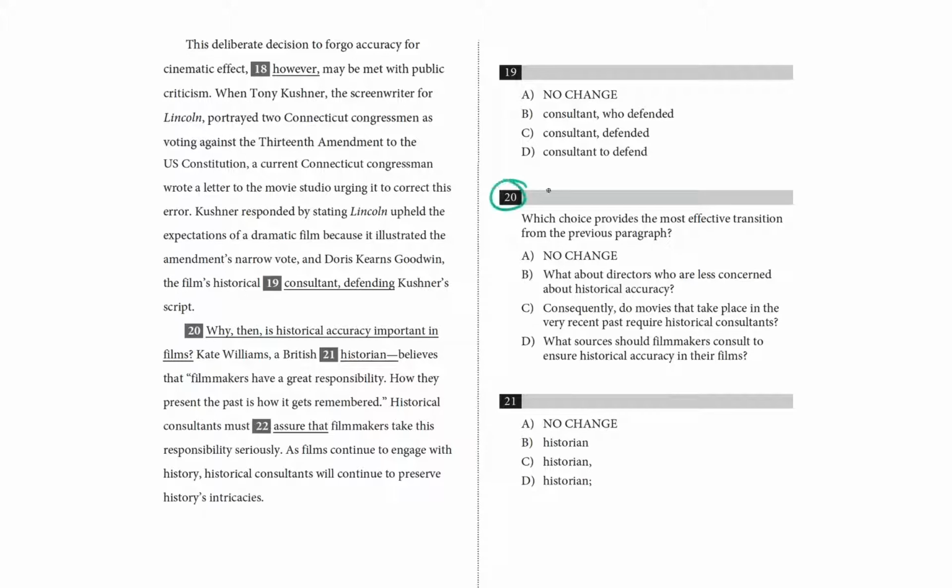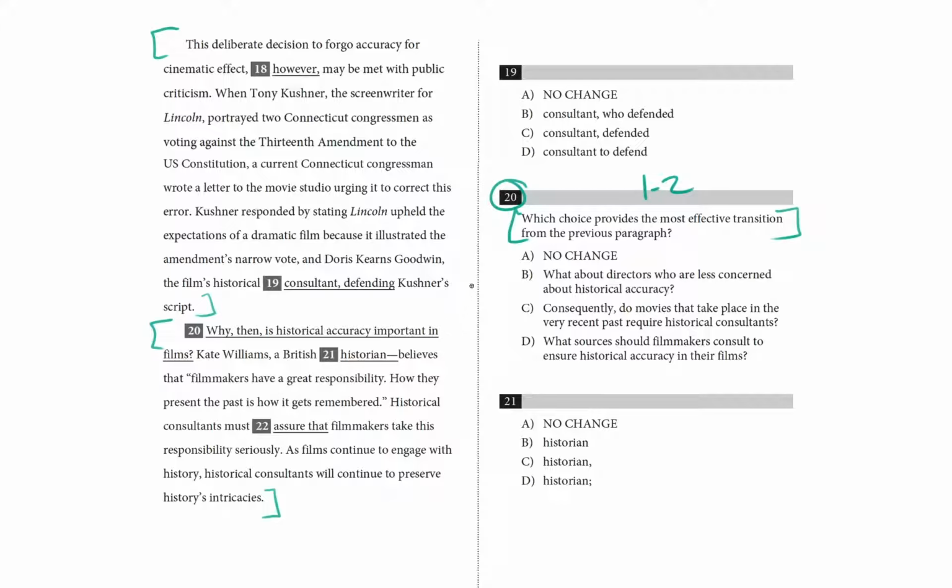We're looking at question 20 right now, which is a transition sentences question. You'll see 1 to 2 of these on your exam, and we can identify them because they always begin the same way. Which choice provides the most effective transition from the previous paragraph? So in order to answer this question, you have to understand both this paragraph and this paragraph. You have to understand the point that each one is making and select a choice that leads from one point to the next. So let's quickly read these 2 paragraphs.